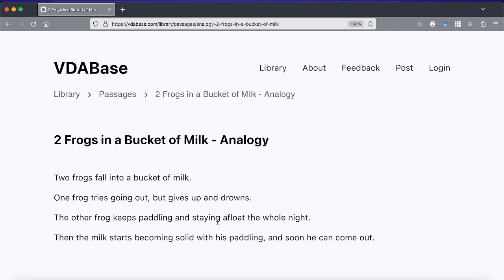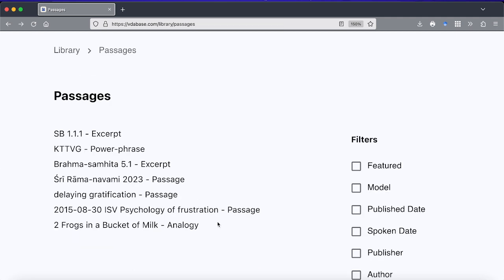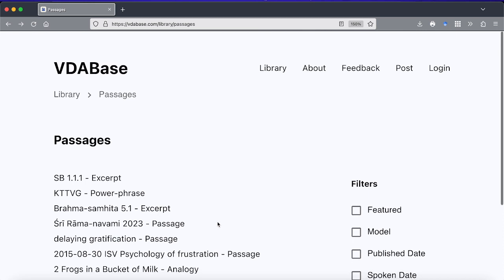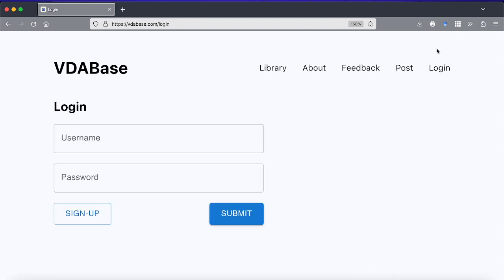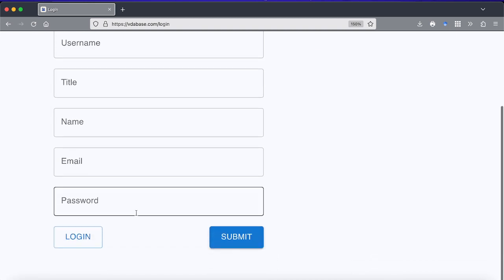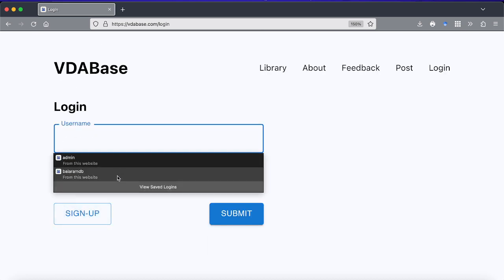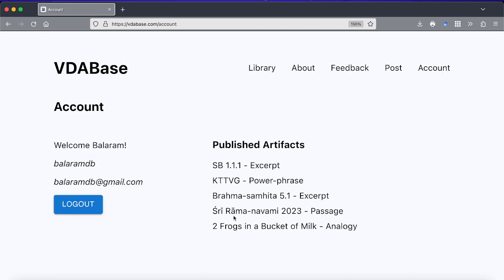We also have analogies in here. This is two frogs in a bucket of milk. So when you find a nice analogy that you want to store, this is a good place to do that because anyone will be able to access them. And to post, what you can do is first make an account. So you can sign up or you can log in. So I will log in with my details.